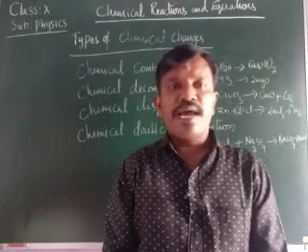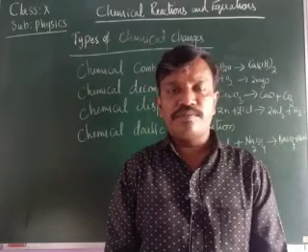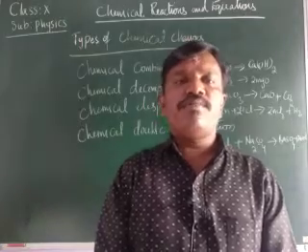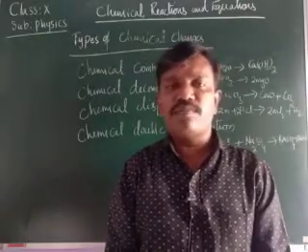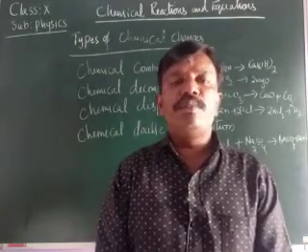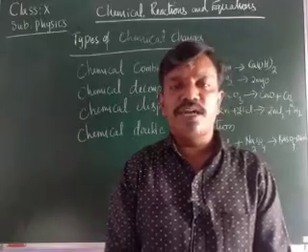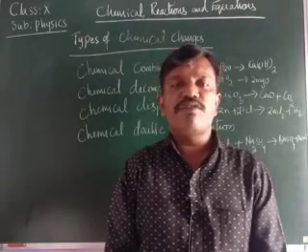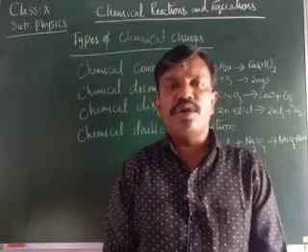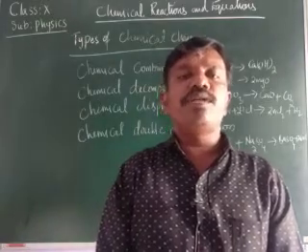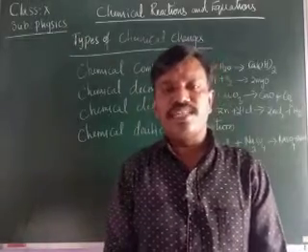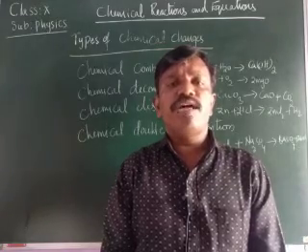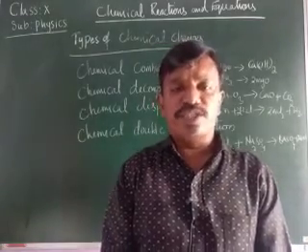In balancing the chemical equation, the number of atoms on the reactant side should be equal to the number of atoms on the product side, according to the law of conservation of mass. The mass on the reactant side should be equal to the mass on the product side.